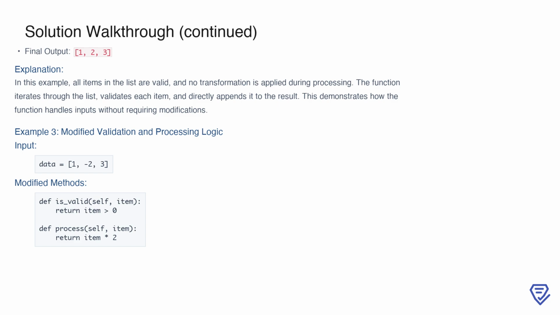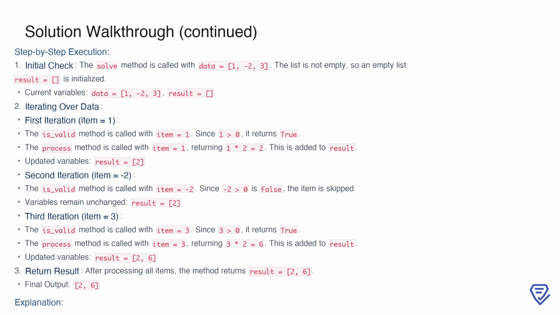Each item is simply validated and appended to the result list as is, resulting in the final output, 1, 2, 3. This demonstrates the base functionality of the method, where it iterates through the data efficiently and appends valid items to the result without any transformation. This behavior is useful for scenarios where the input data does not require complex processing but still needs to be validated.